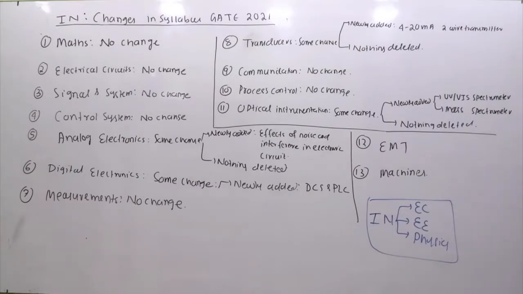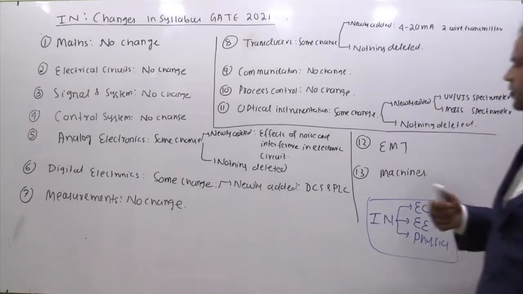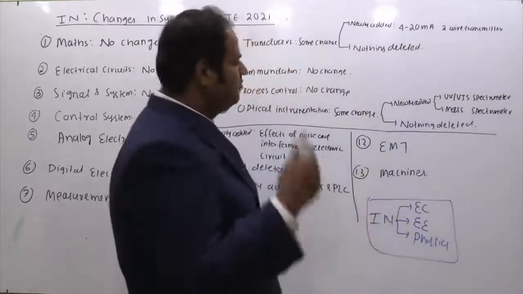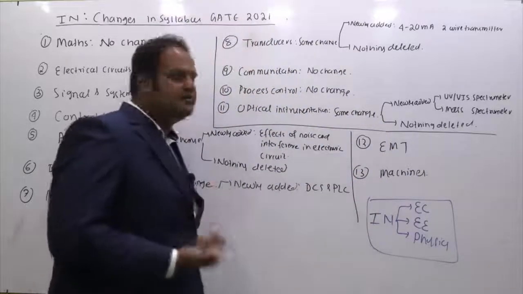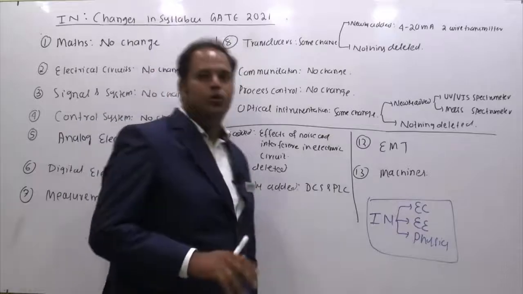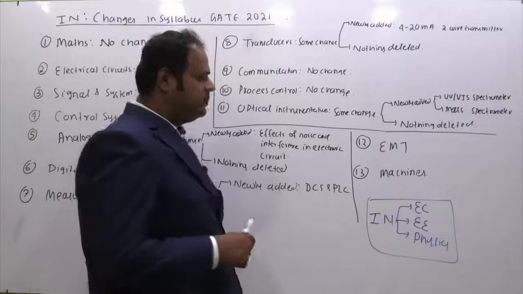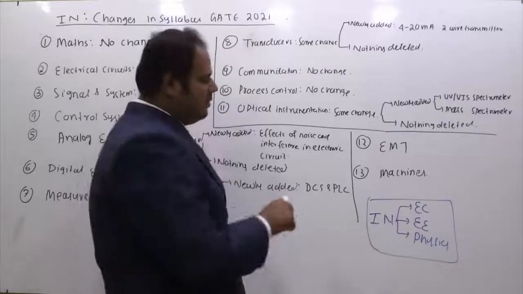Electromagnetics is again a vast course in electronics, but in electrical also electromagnetics is there. It is a very small part, up to Maxwell's equations only, which the electrical students used to read. So instrumentation students will also have to read up to that much. The waves, waveguides, transmission lines, antennas, you don't have to read. Only the electrostatics and magnetic Maxwell's equations. Up to that only you have to read in EMT. And machines also they have added, right?